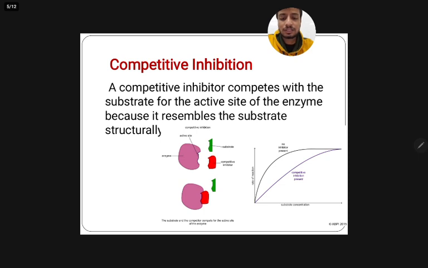First, let us discuss competitive inhibition. In competitive inhibition, the inhibitor closely resembles the substrate in structure and competes with the substrate for binding at the active site of the enzyme. Because the inhibitor and substrate both try to occupy the same active site, only one of them can bind at a time, and the presence of the inhibitor reduces the number of active sites available for the substrate. This type of inhibition can often be overcome by increasing the concentration of the substrate, because higher substrate levels outcompete the inhibitor for the active site.